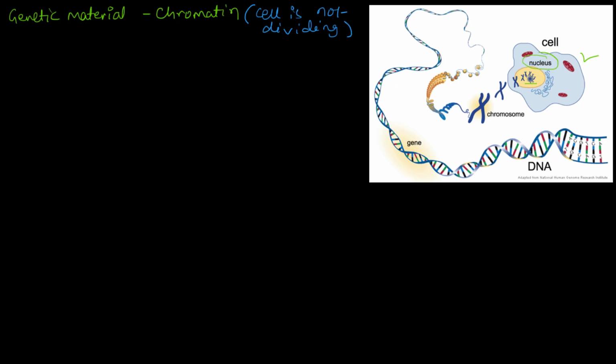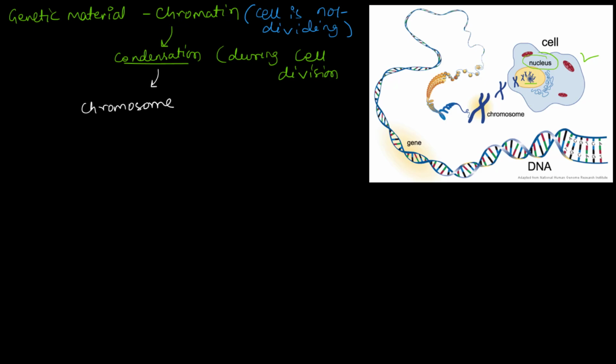Now when the cell is going to undergo division, there is going to be condensation of this chromatin, and during cell division it forms a structure called the chromosome. So your chromatin forms the chromosome.